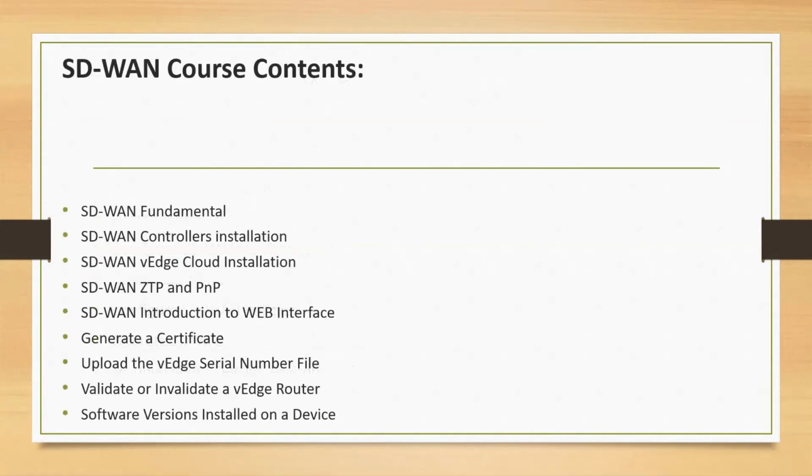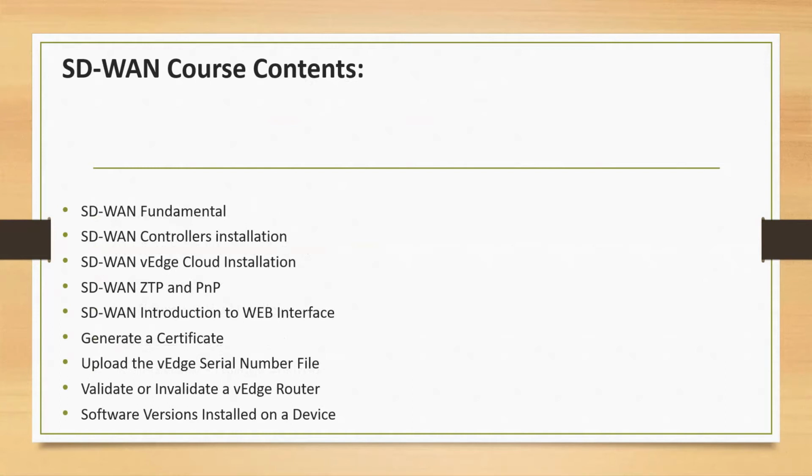Moving on, what we have as course contents is SD-WAN fundamentals, like I told you guys, controller installation, vSmart and vBond installation, ZTP and PnP, how to set up the ZTP and how it works. Introduction of the web interface, how to operate the web interface and where the different options are available.